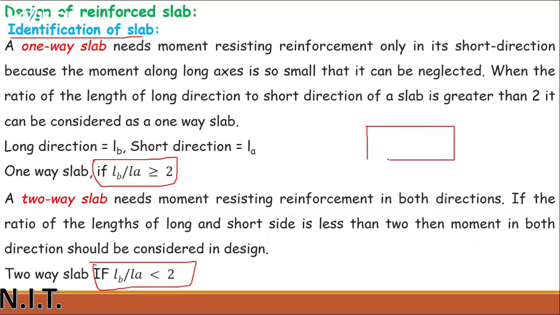This is a slab. The longer dimension will be called LB and the shorter dimension will be called LA. Clear? If LB divided by LA is greater than or equal to 2, then we can say that this is a one-way slab. And if this is less than 2, then we can say it's a two-way slab.